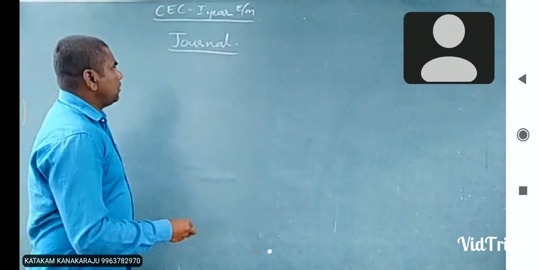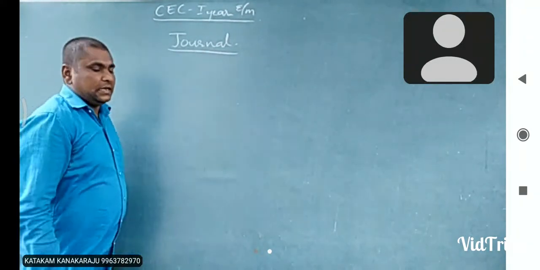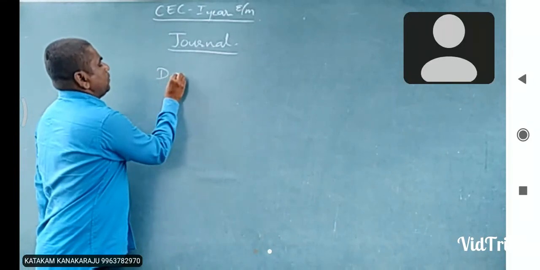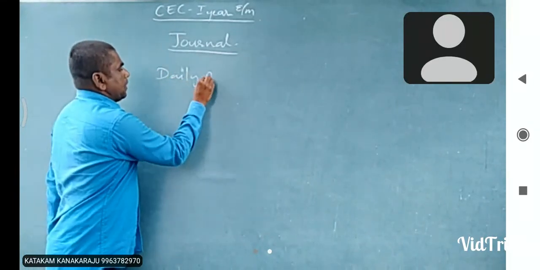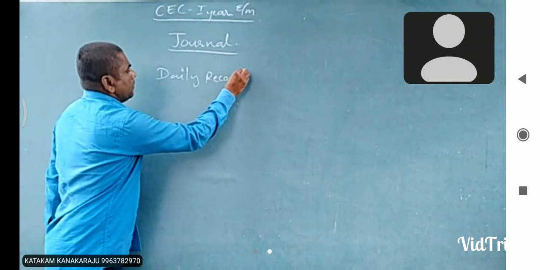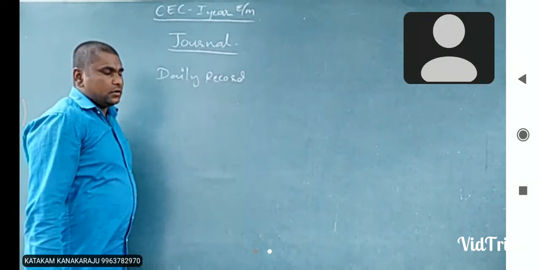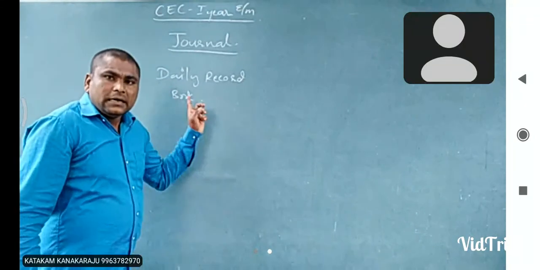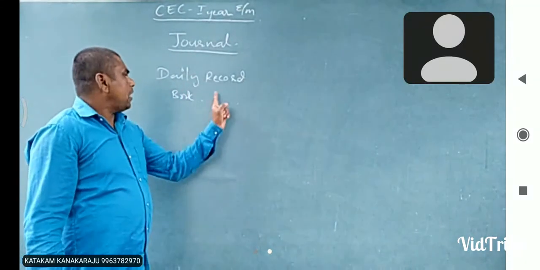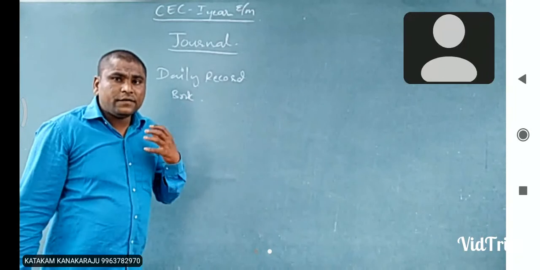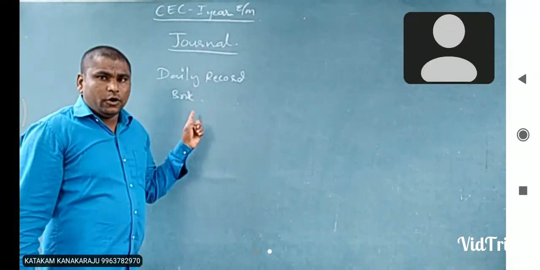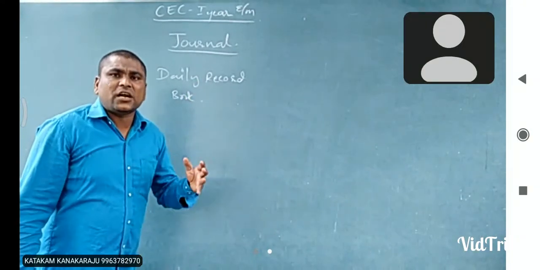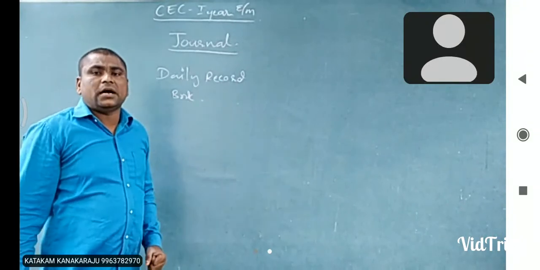Clearly observe. First of all, the journal is a daily record, a daily record book. The business transactions are recorded in which order?